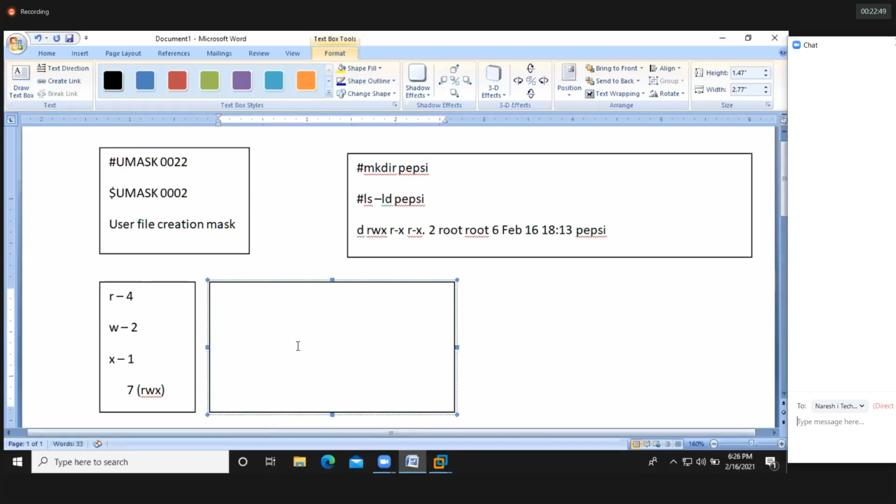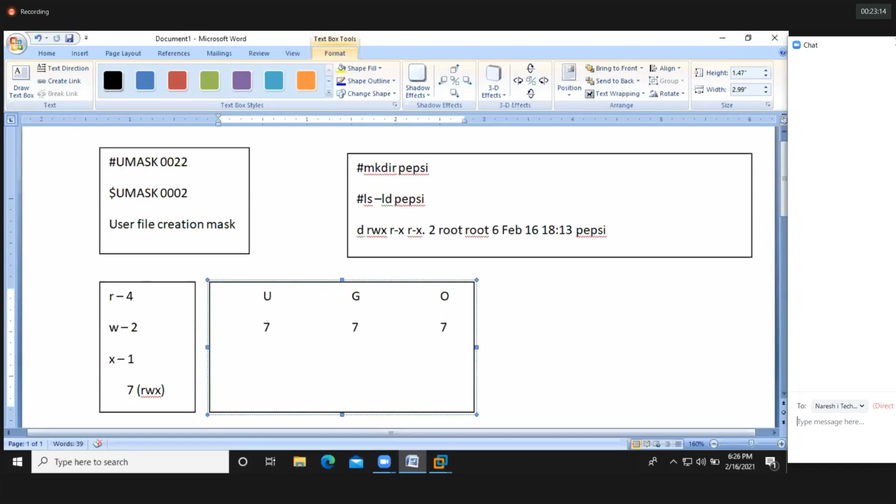How many users are there? User, group, and other users. So we can write 777: full permission for user, full permission for group, and full permission for other users.